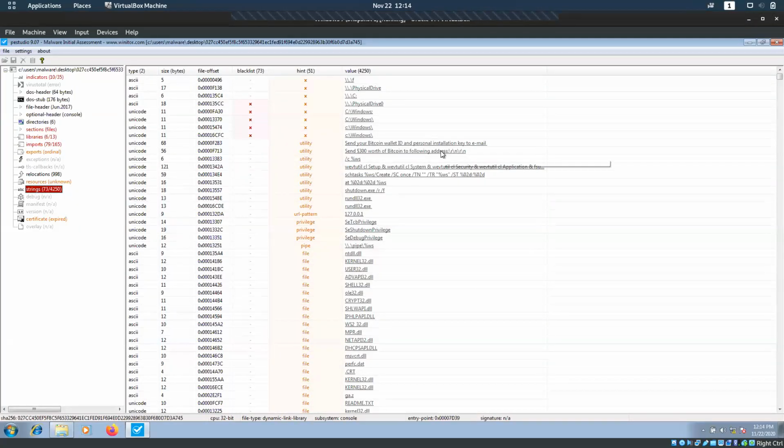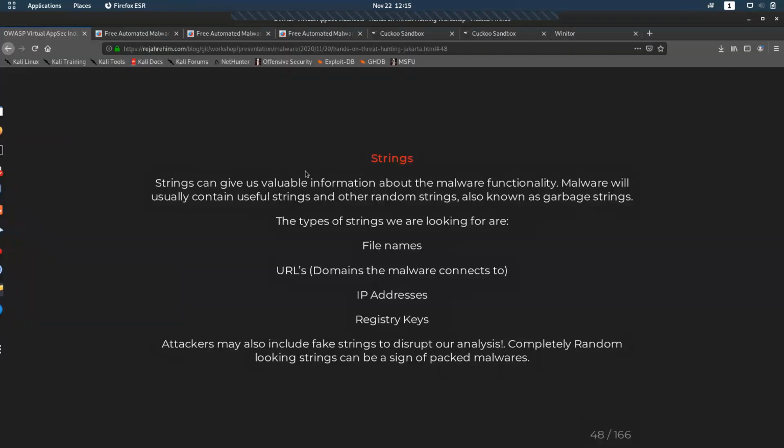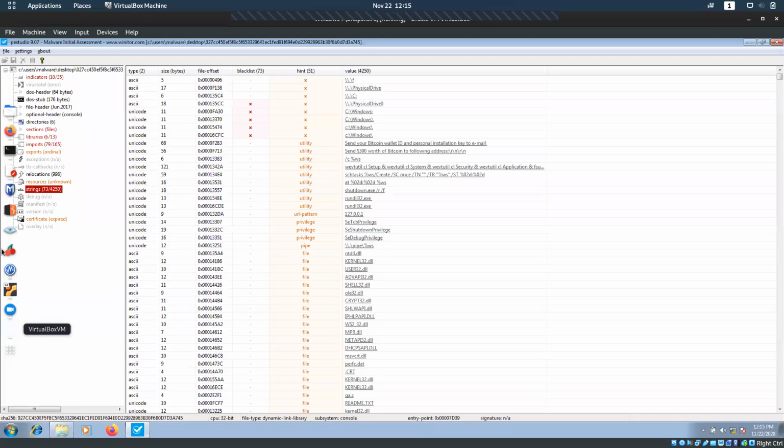By strings, we can see if there are any IP addresses, a URL, or a couple of other things in this malicious code. IP addresses, registry keys, file names, URLs, any data we can take out of this will be given in this string kind of parameter.